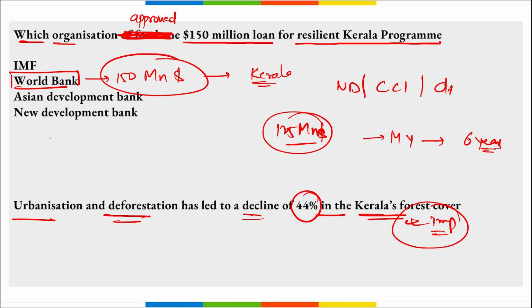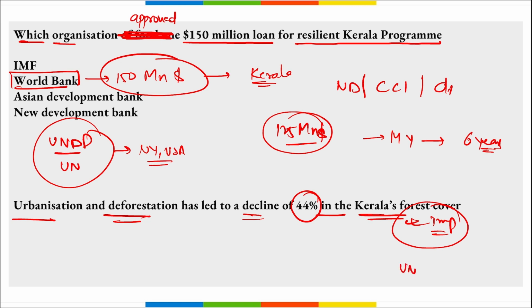Then if we talk about World Bank, we have already seen. But here if we discuss about UNDP and UN, both of their headquarters is in New York, USA. Where is the headquarter of UNESCO? It is in Paris.